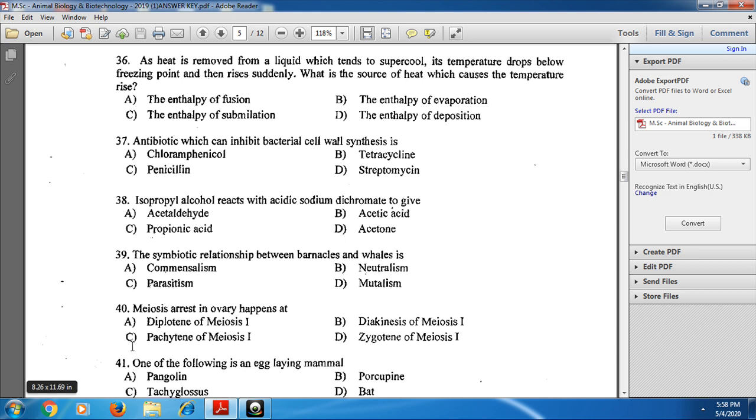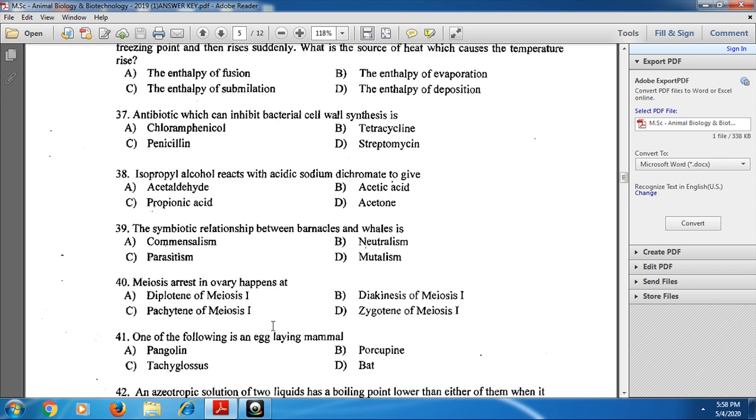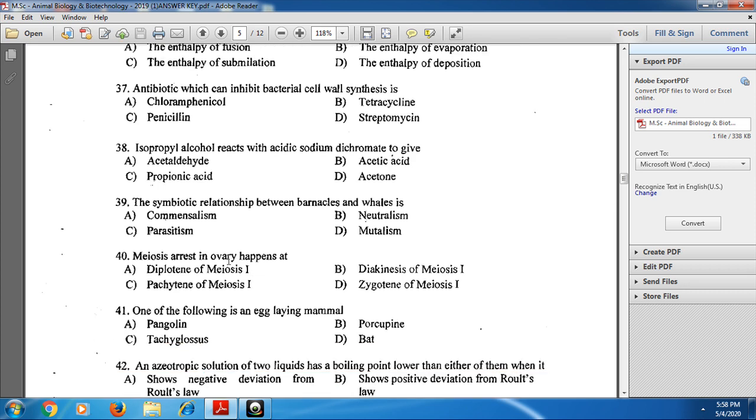And next, for the 40th one, meiosis arrest in ovary happens at the diploid phase of meiosis 1.